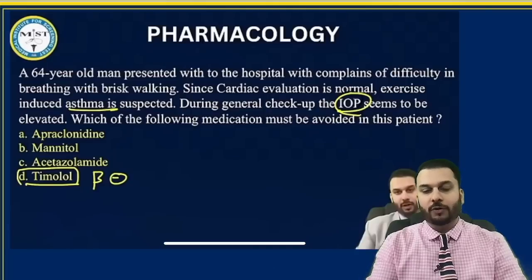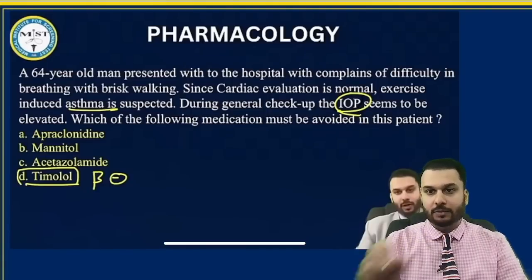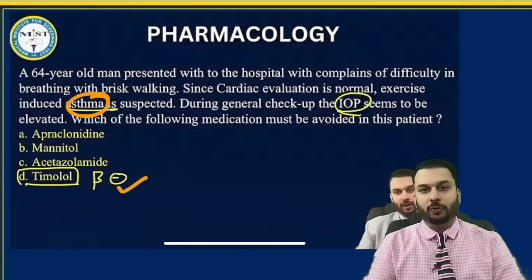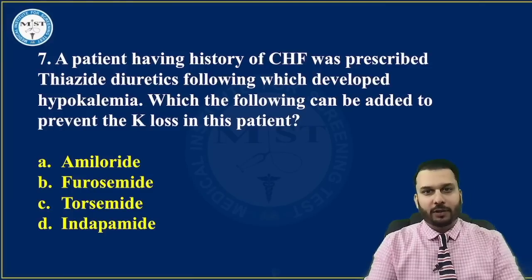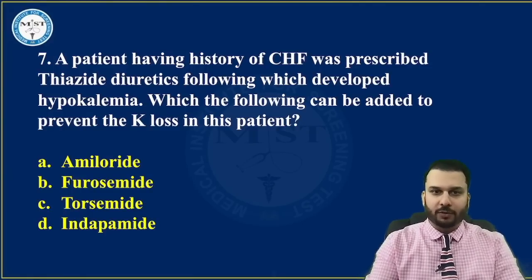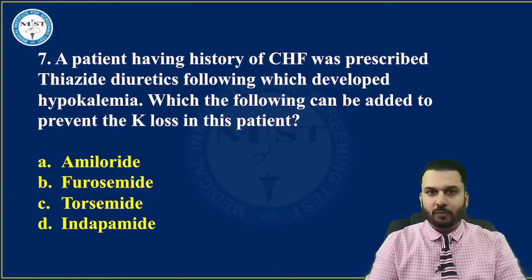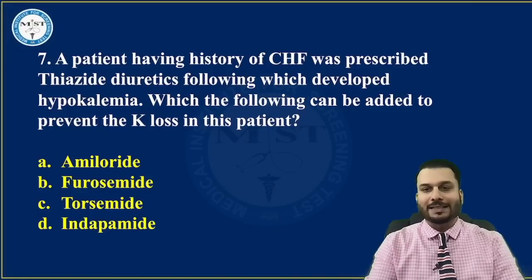I had given one question just in our last discussion of 25 important series that beta blockers are contraindicated in asthmatics. So that was pretty much the same thing repeated but in a different fashion, that's all. A patient having history of CHF was prescribed thiazide diuretics, after which the patient developed hypokalemia. Which of the following can be added to prevent the potassium loss in this patient? So simply put, they're asking which of the drugs can save potassium. So the answer is pretty straightforward, potassium sparing diuretics.